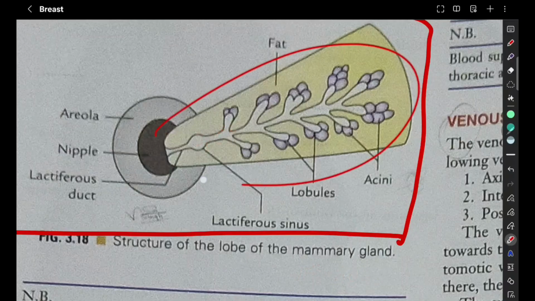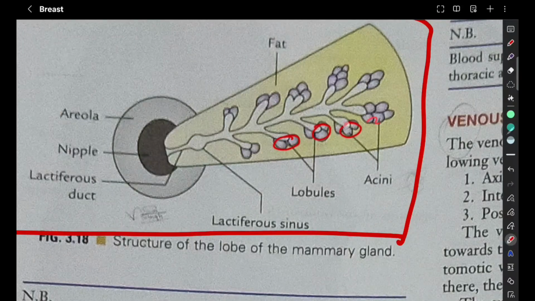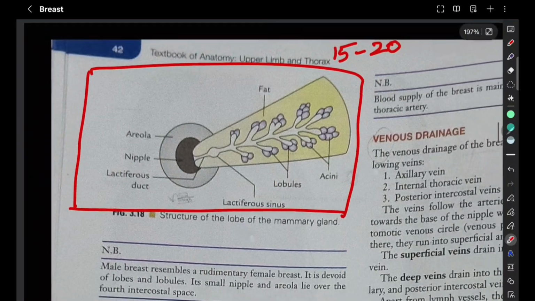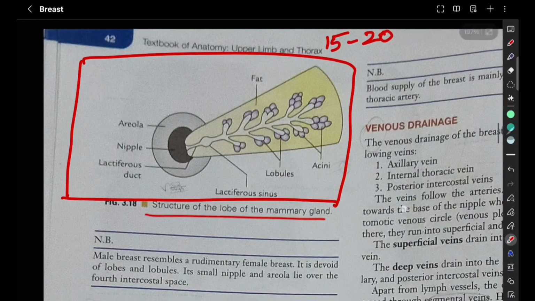Each lobe has many lobules, and each lobule has clusters of acini, and they all drain into the lactiferous duct. Before opening into the nipple, the lactiferous duct expands into the lactiferous sinus, which acts as a reservoir of milk during lactation. So this is the structure of a lobe of the mammary gland.